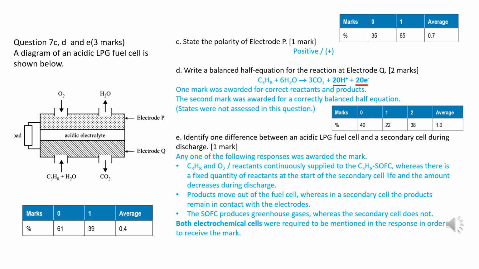Reactants can be supplied into fuel cells, whereas they are stored in secondary cells once and cannot be added after secondary cells are produced. Products move out of the fuel cells, whereas in a secondary cell, the products remain in contact with the electrodes. The fuel cells produce greenhouse gases, whereas the secondary cell does not.